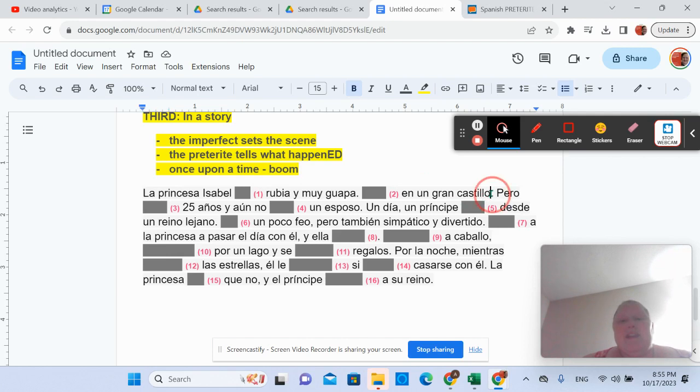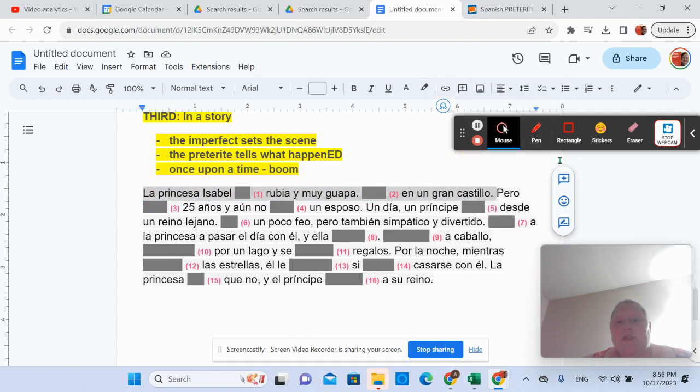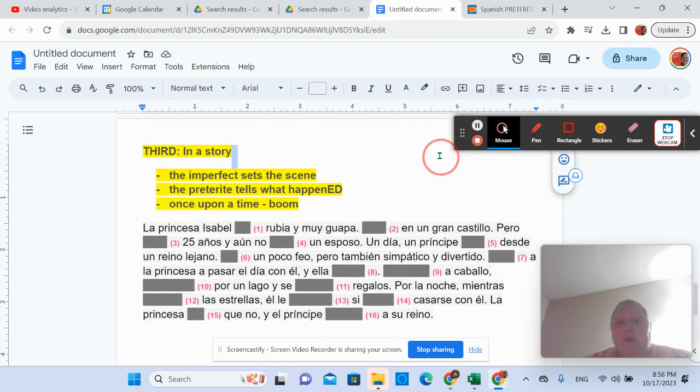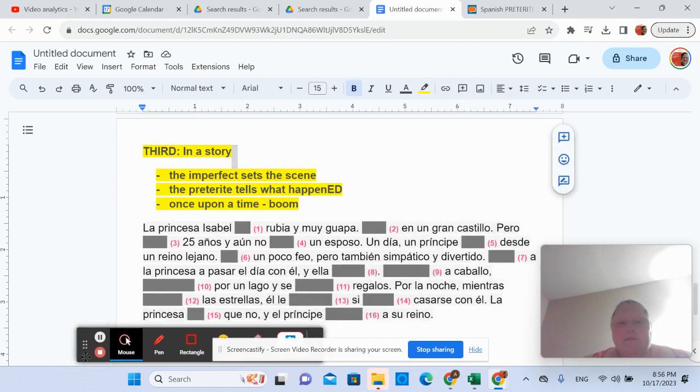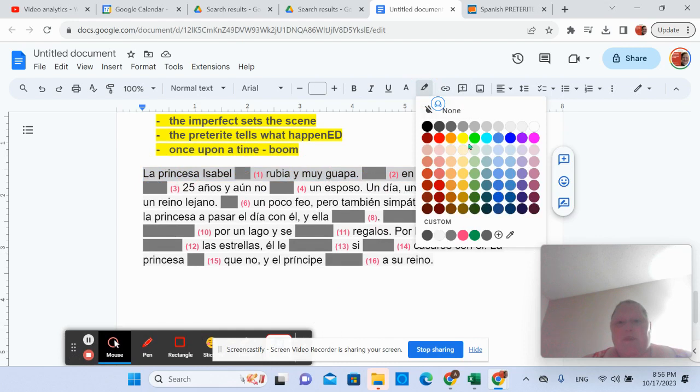She was living in un gran castillo. All right, living, you're in there for a period of time, right? So these first two sentences setting the scene are in the imperfect.